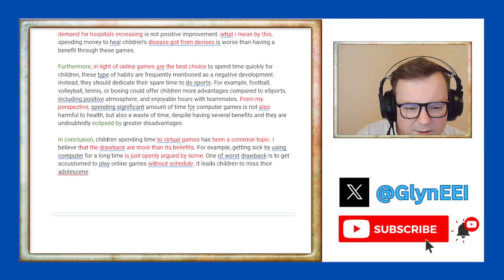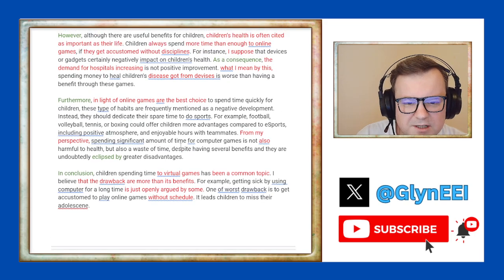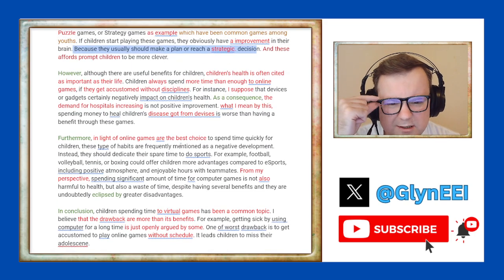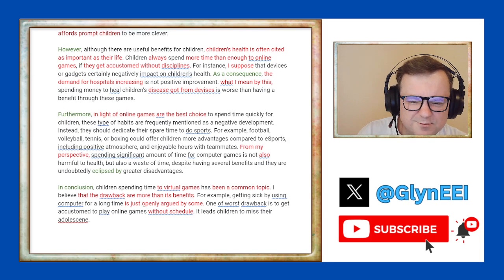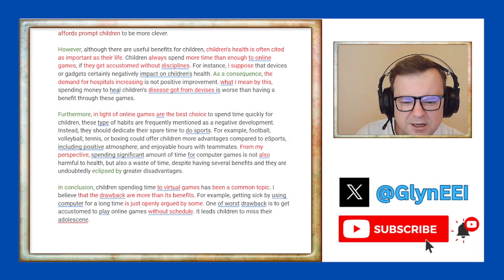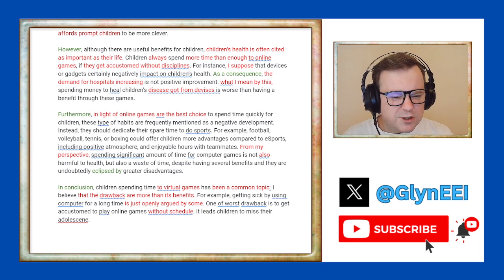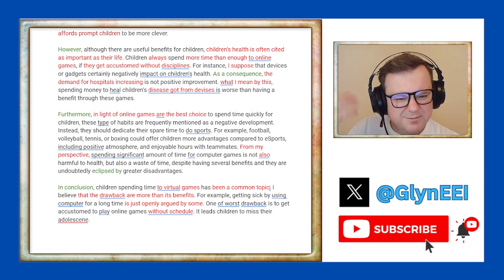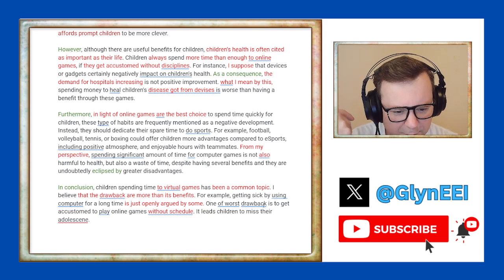So we do get some complex sentences. Range of grammar, there's often just present perfect used, I think, just because the candidate wants to use present perfect. "Children spending time to virtual games has been a common topic." "I don't know, why not, like, is an important question." I don't know why present perfect here. It just seems like the candidate is using it just to try to use present perfect, but not using it appropriately. So I can't really give points for that range.